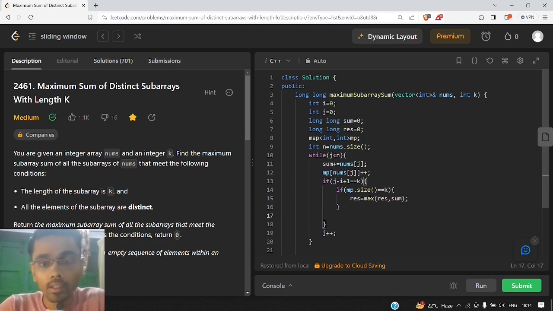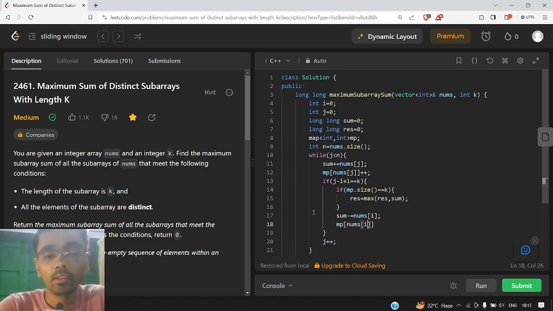Otherwise, if the map size is not equal to k, that means there are not unique elements present. There are some elements that are being repeated twice or thrice or maybe more frequently. So this is not a valid subarray. We need to move to the right and delete some of the elements from the left part. So to delete elements from the left part, we will first decrement our sum by the element that is present towards the left, and we will also decrement the frequency inside our map.